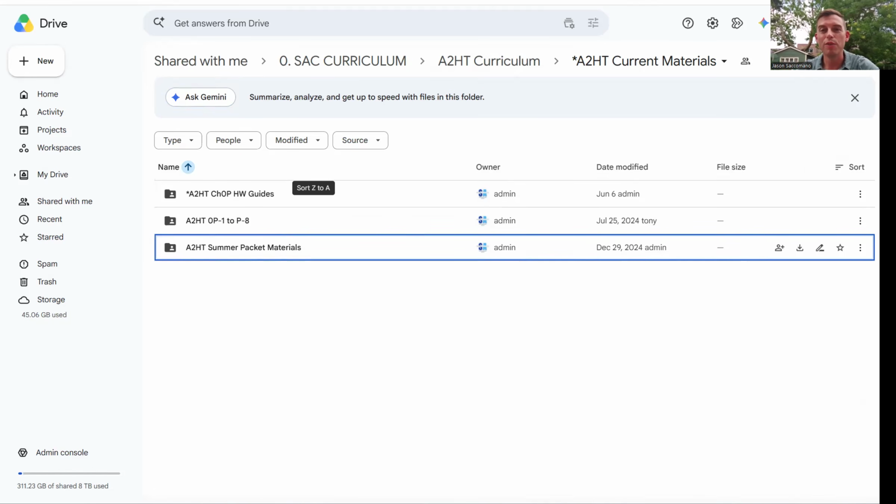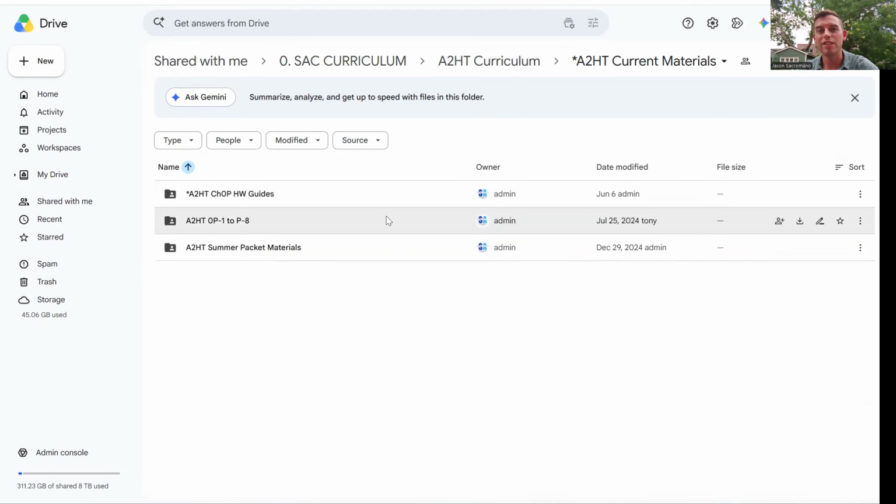So that's an overview of the class sites, and hopefully that helps you specifically see how these class sites look and gives you a more detailed explanation of how our lessons are created.